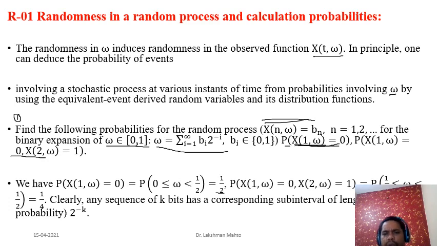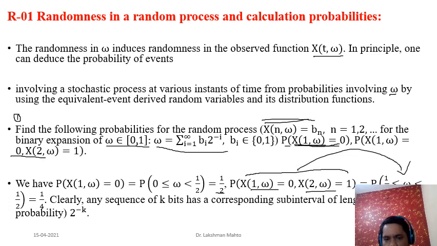Okay, similarly if we go to calculate the joint probability of this joint event, you can observe that one event is this one, another event is this one, so these two are occurring jointly. This is equivalent to saying that omega is taking value between 1 by 4 and 1 by 2.